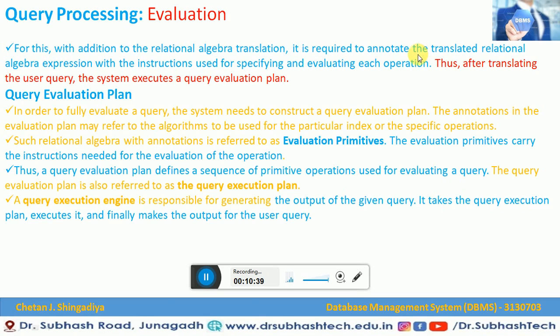So it is required to annotate the translated relational algebra operation with instructions used for specifying and evaluating each operation. Thus, after translating the user query, the system executes a query evaluation plan. That means if you want to execute some query, then before the query evaluation plan you should have some evaluation of the things you have to evaluate, and once that is proper, the system will execute the query evaluation plan that we have arranged.